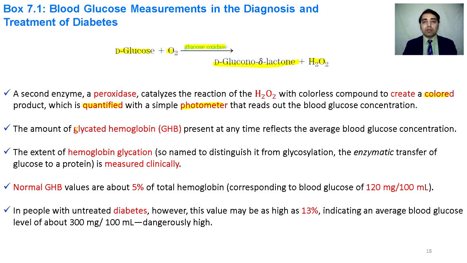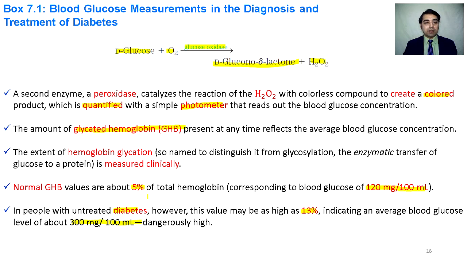Because of the presence of glucose, some of the hemoglobin is converted into its glycated form, called glycated hemoglobin. If a normal human being contains 120 mg per 100 ml of glucose, 5% of the hemoglobin will be glycated. In diabetics, 13% of the hemoglobin is glycated, which corresponds to a glucose level of 300 mg per 100 ml.